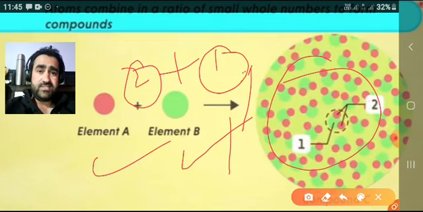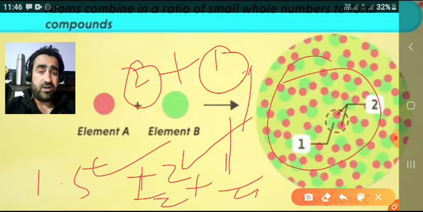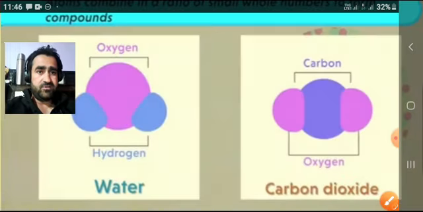You will never see half an atom of element A and a quarter of an atom of element B combining. It will never be the case. Or 1.5 atoms of element A combining with two atoms of element B. It will never be the case. It will always be in small whole numbers.